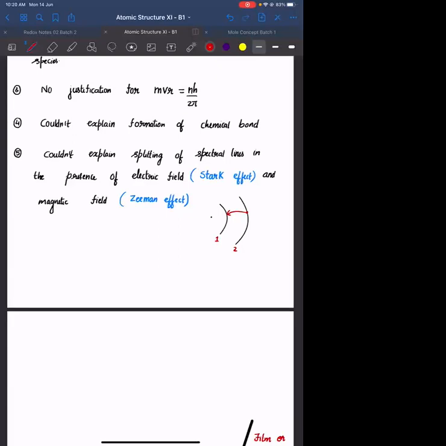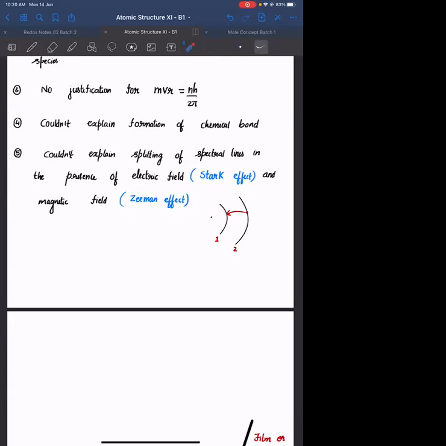What is meant by splitting of spectral lines in the presence of electric and magnetic field? If this hydrogen atom is taken under the influence of an electric field or a magnetic field, we would expect only a single type of photon, but in the presence of electric and magnetic fields, there are multiple photons.